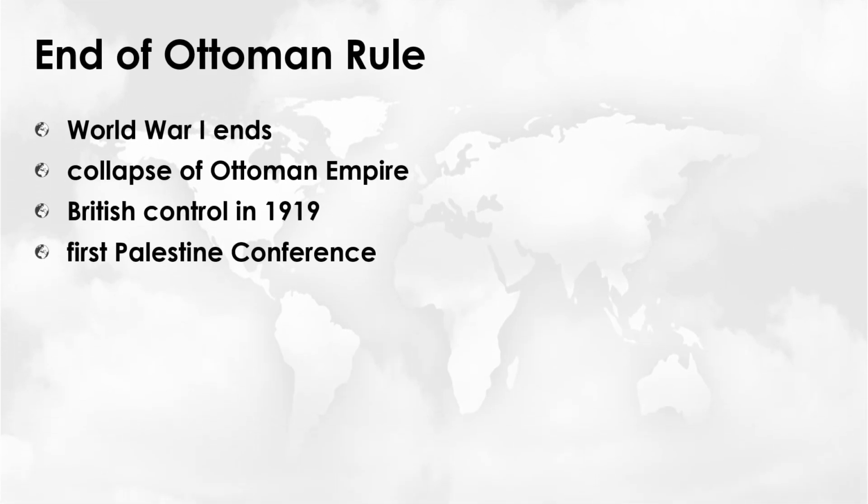With the end of World War I in 1918 and the collapse of the Ottoman Empire, Palestine came under British control. In 1919, the First Palestine Conference was held, which set the course for the future political configuration of the region and paved the way for the British mandate over Palestine.